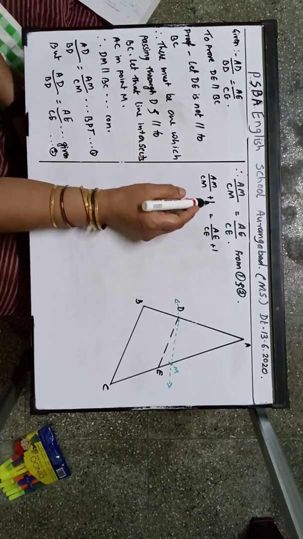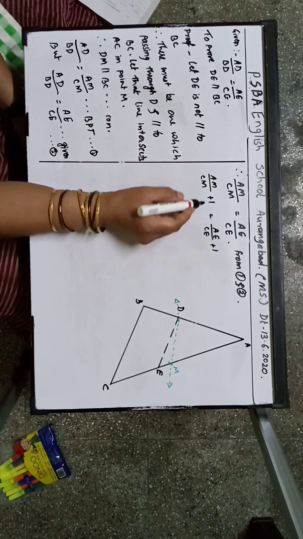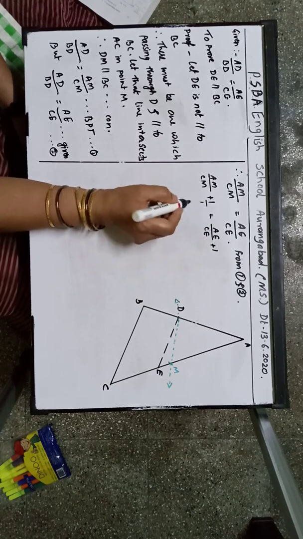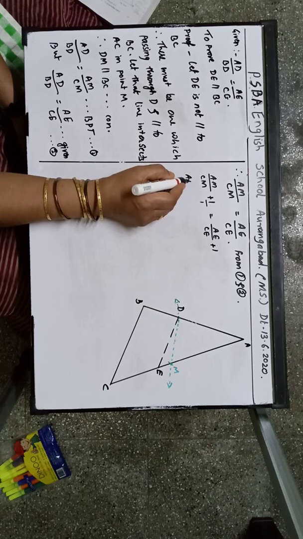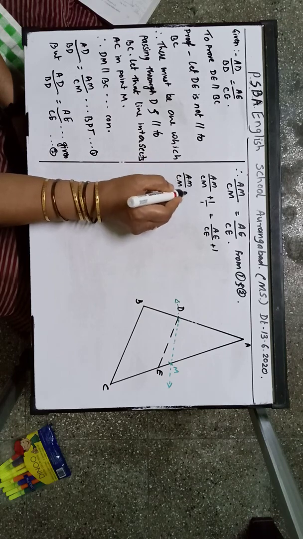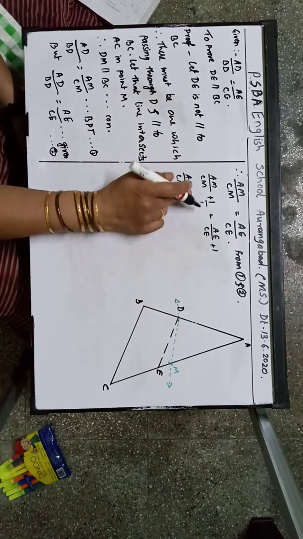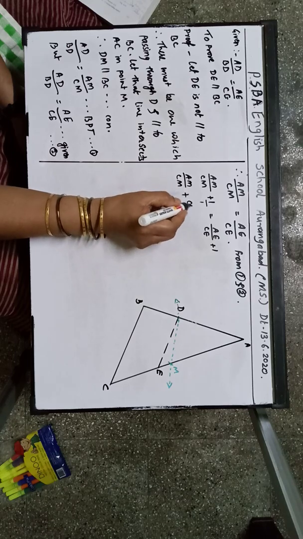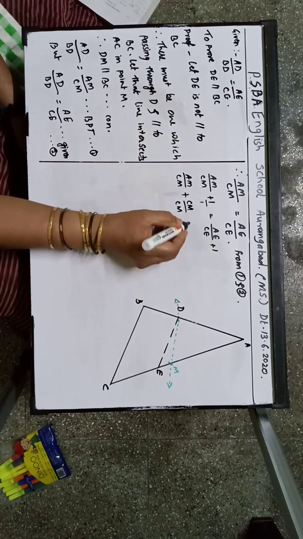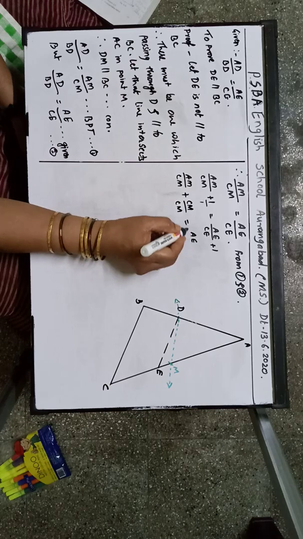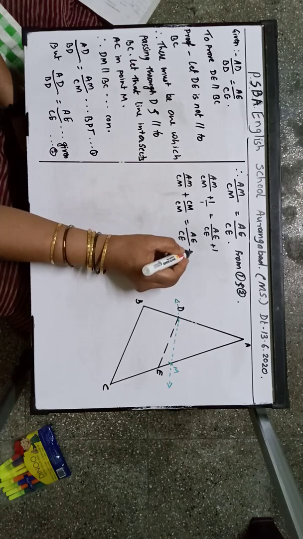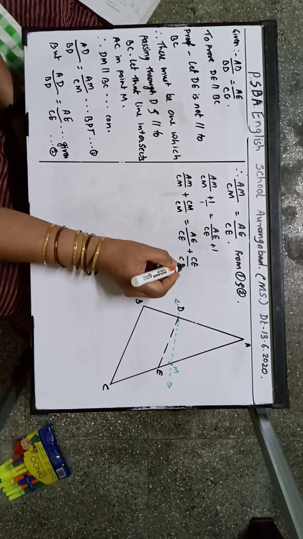Correct? So instead of 1, here the denominator is CM. So let us write CM upon CM. So AM upon CM plus CM upon CM is equal to AE upon CE plus CE upon CE.